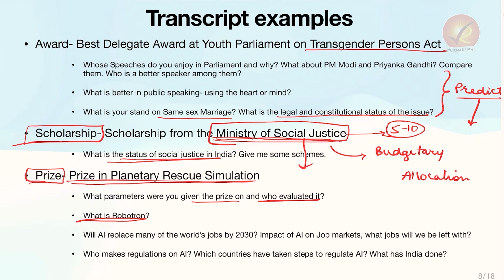Now see, from planetary rescue simulation, we have come to Robotron, and from Robotron, we have come to AI. That is how the questions are led. The questions lead to more diverse areas. Will AI replace many of the world's jobs by 2030? Impact of AI on job markets and what jobs will be left with. So what jobs will we be left with is something that was asked.